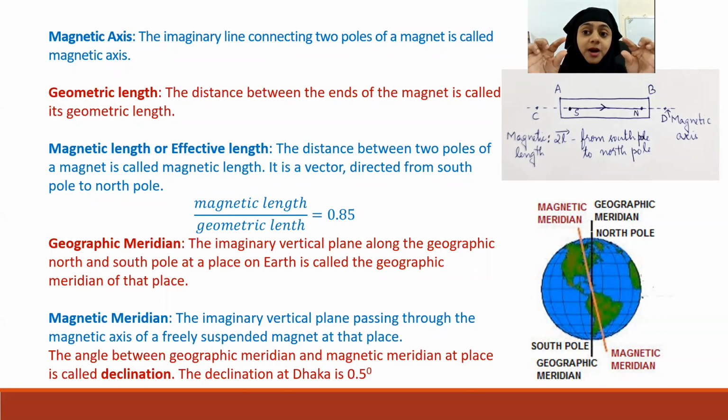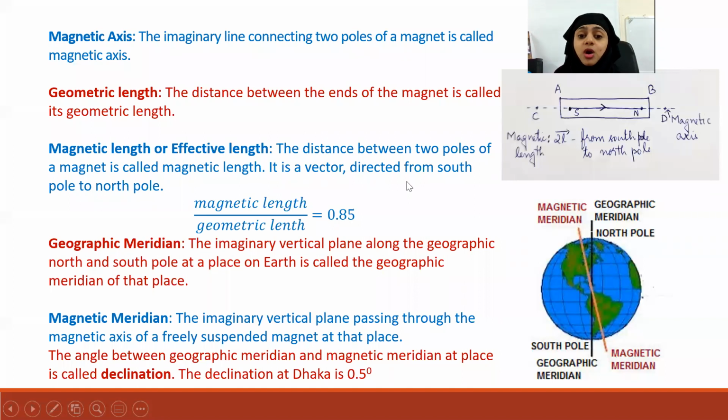Similarly, a bar magnet can be considered as a magnetic dipole because it always has two poles, a north pole and a south pole, and the distance between them is called the magnetic length, and it is represented by 2L, and it is directed from the south pole to the north pole. Okay, so this is magnetic length.